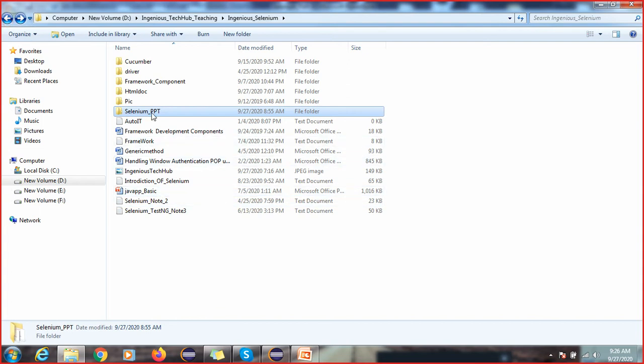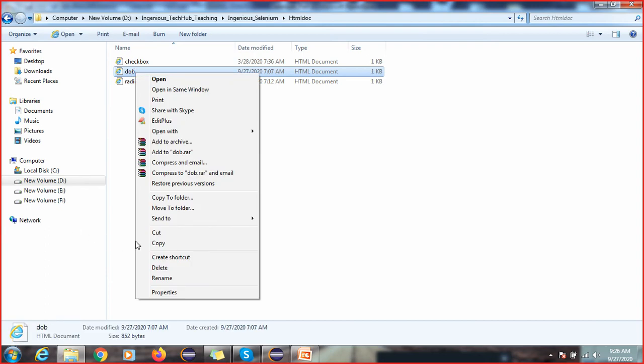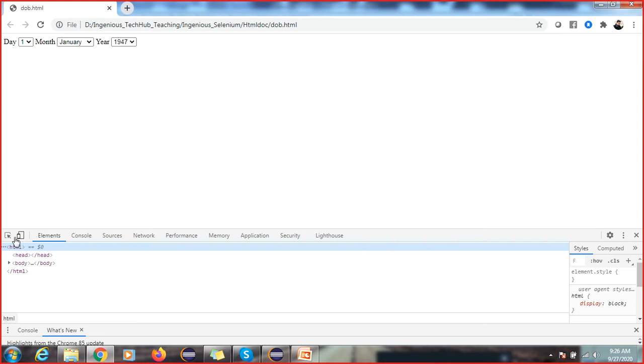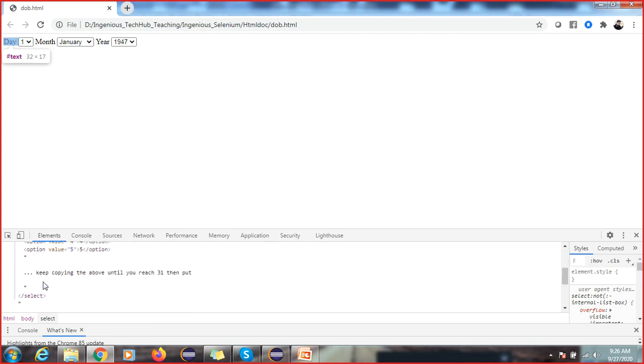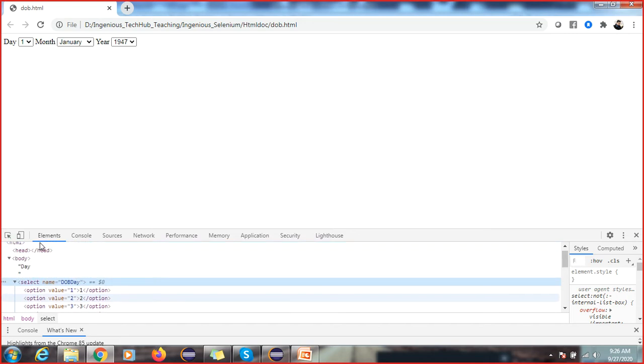Okay, so I have one simple HTML code, I copied it somewhere. So I'll show you. First you have to understand the page. If you inspect this, you can see a tag called select. If the select tag is there, you can understand this is your drop down.